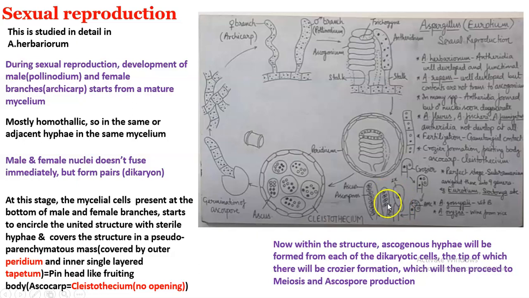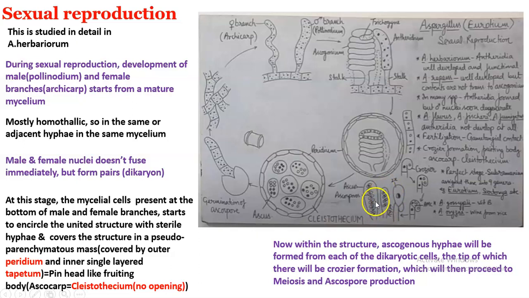Now this zygote undergoes what? Meiosis. So after meiosis, 4 nuclei are formed. Each nucleus will be accumulating cytoplasm and forming a wall around itself. So it leads to formation of ascospore.